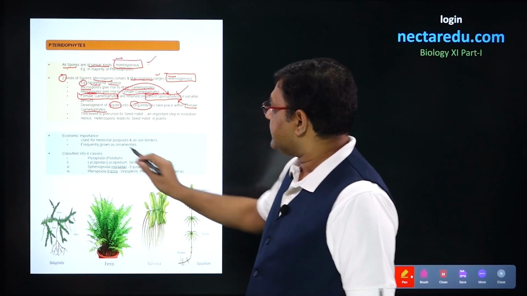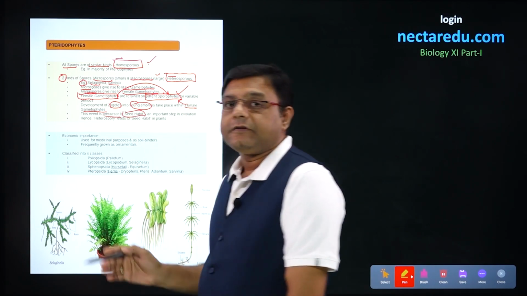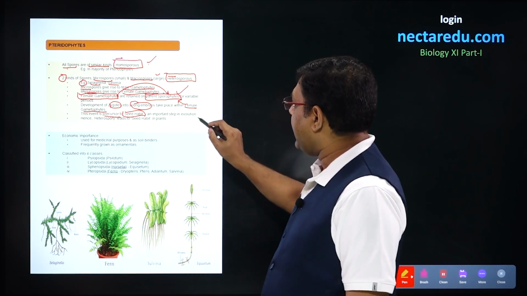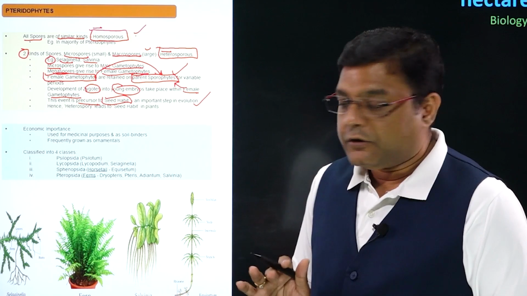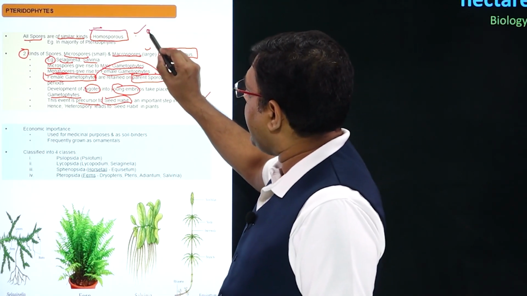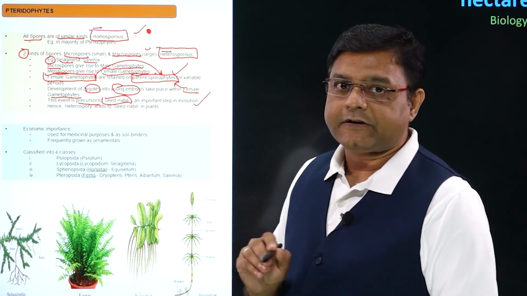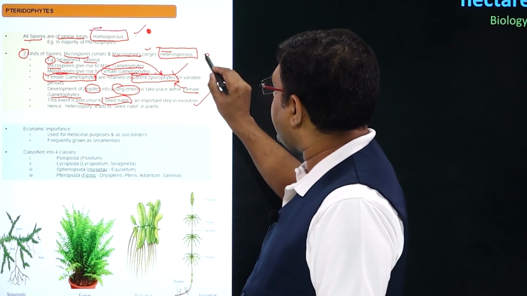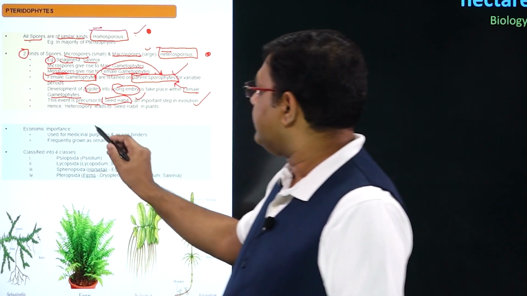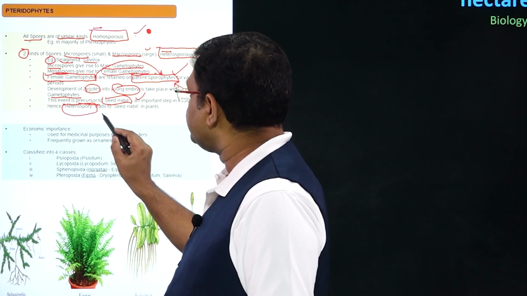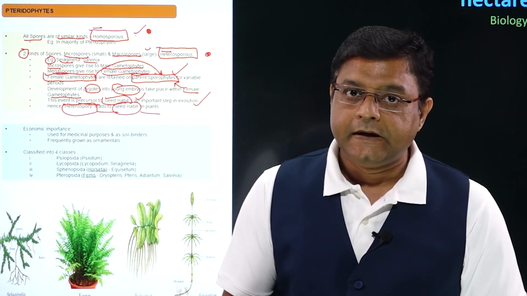So we can say that this particular special event is a precursor to the seed habit, and this is obviously a very important step in evolution. So in the case of homospory, this seed habit is not coming. But in the case of heterospory, this seed habit is coming, and that is why we say that heterospory led to the seed habit in plants later on.